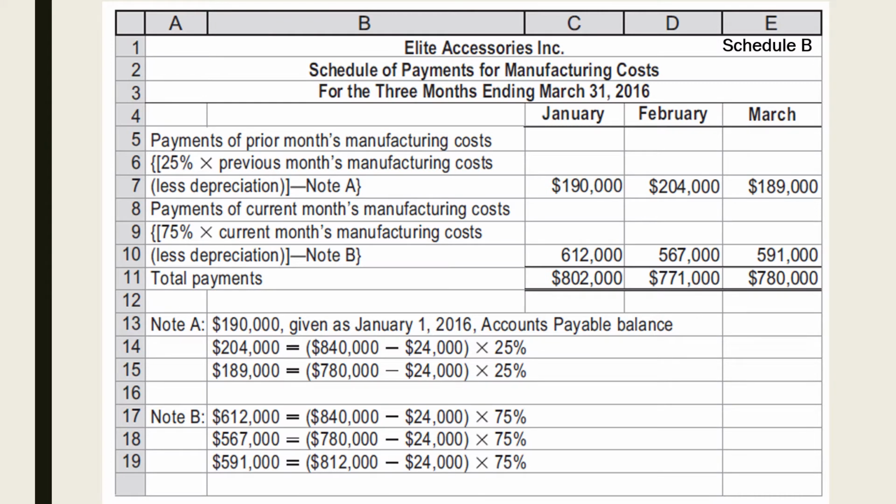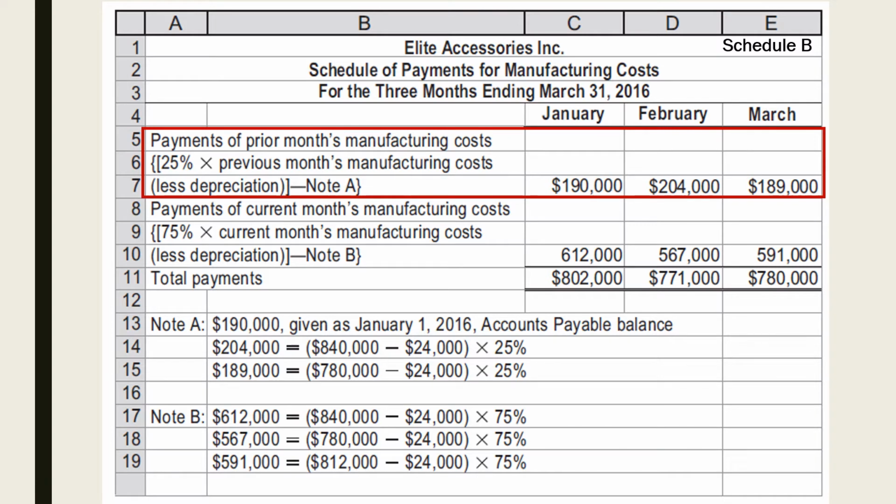Let us now see how the schedule of payments for manufacturing costs is prepared. On the first row, we could present the cash payments of prior months' manufacturing costs for January, February, and March, respectively. On the second row, we could present the cash payments of the current month's manufacturing costs. We could tailor our presentation of this schedule depending on the payment scheme of a company. The computation for the payments of prior months' manufacturing costs is shown in Note A.